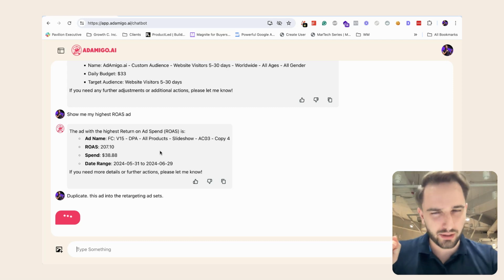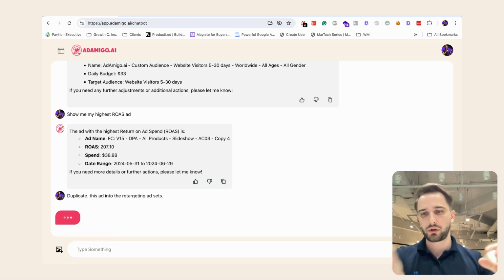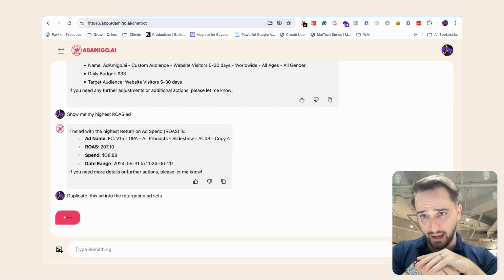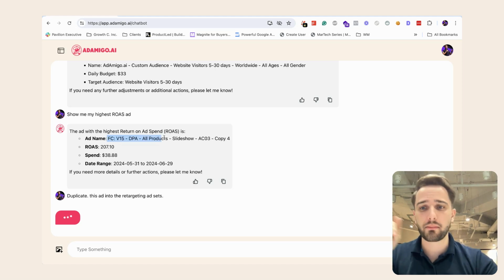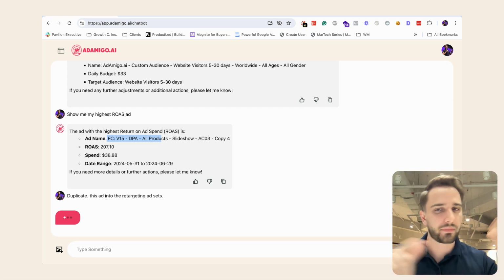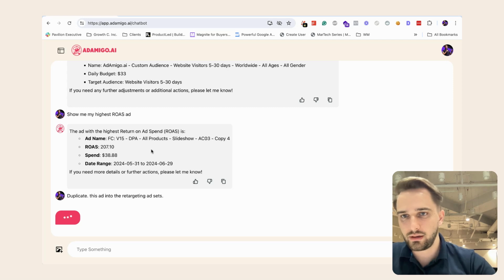I could have also asked AdAmigo to show me a preview of the ad. We're actually building right now the functionality that it will show you in the chat window, the image, the ad copy. It will show you the preview of the ad in AdAmigo itself. I don't know what kind of ad it is because I don't remember the name. But you can also already, as the product stands right now, ask for the preview link, and then you can open up the link separately. But yeah, now it's duplicating these ads into the ad sets.